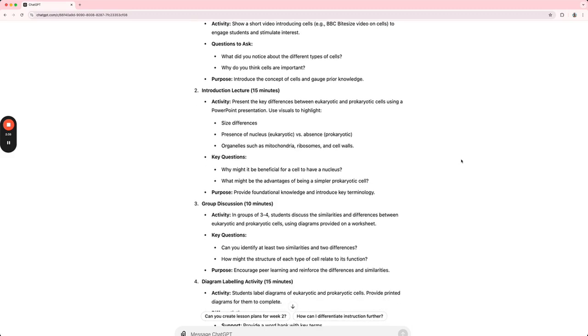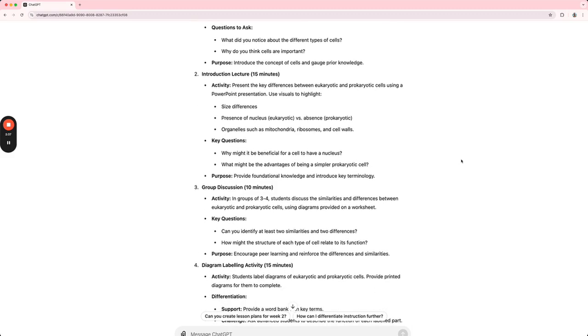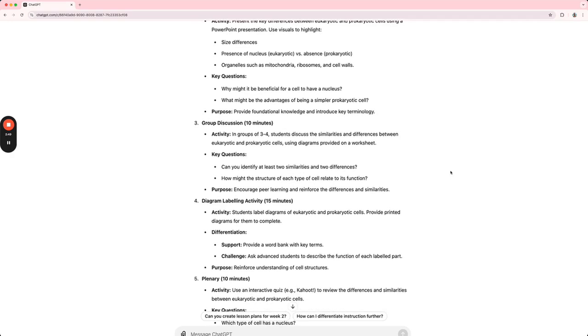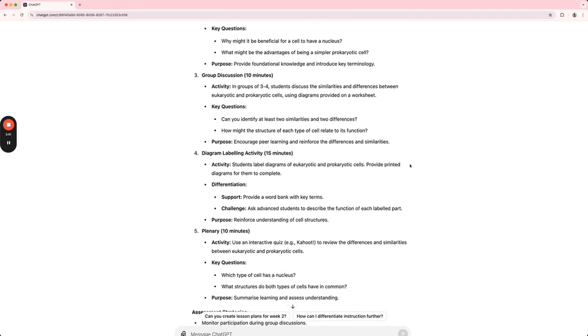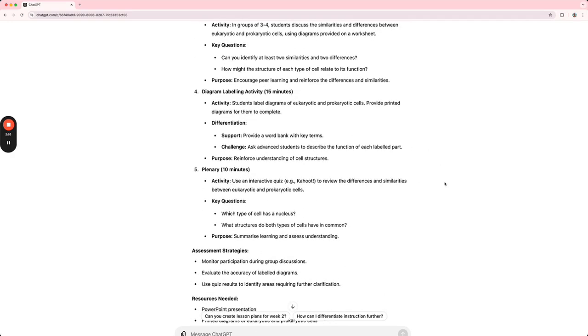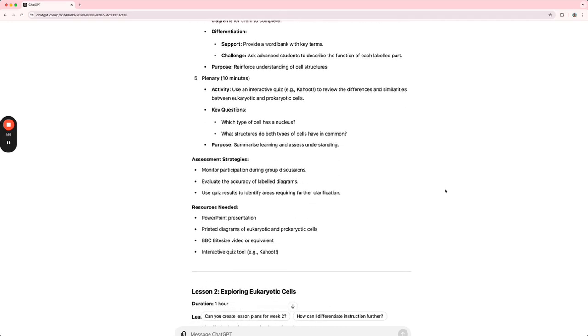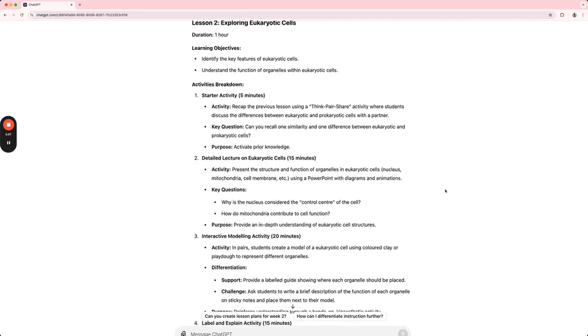I mean, it's not all about group work, but it's not done a bad job there, because, again, it's taken that overarching syllabus criteria and it's just breaking it down. These are the things that you need to learn in order to pass the exam, which is exactly what we need. So it's done there. Key questions I really like, and then it's given some ideas of differentiation and challenge, and then a plenary. Yeah, and it's just doing the same format.